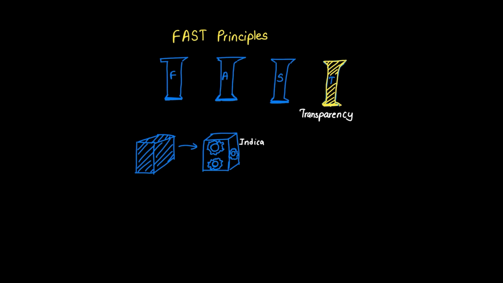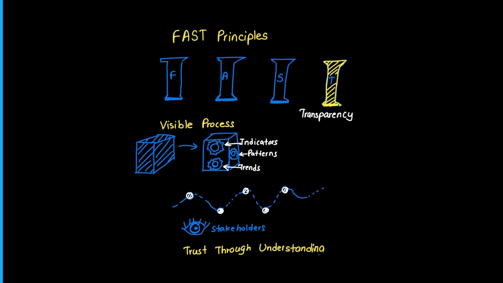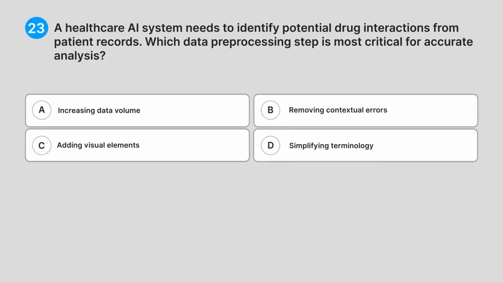Which economic indicators did the AI prioritize? How did it weight historical patterns versus current trends? This goes beyond fairness, which focuses on equitable treatment, or accountability, which assigns responsibility. Transparency is about making the invisible visible, turning algorithmic decisions into understandable narratives. When stakeholders can see the reasoning path, they can make informed decisions about whether to trust the forecast.